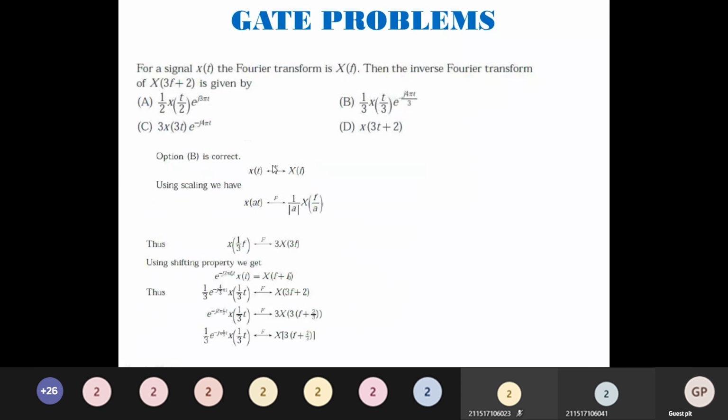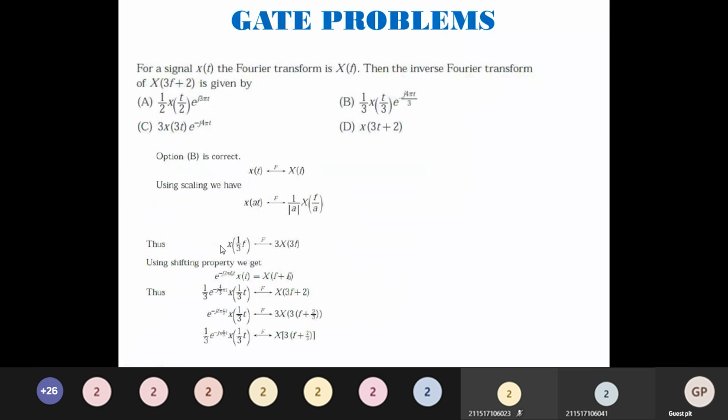So what is given? X of t Fourier transform is X of f. Scaling property: x of at is given by 1 over mod a X of f by a. With this concept, x of f by 3. Why do I take f by 3? Because here I have 3f, so I have taken it in terms of x of f by 3, which will be 1 divided by 1 by 3. So I will take that 3 to the top, 3 X of 3f. So I am done with this.